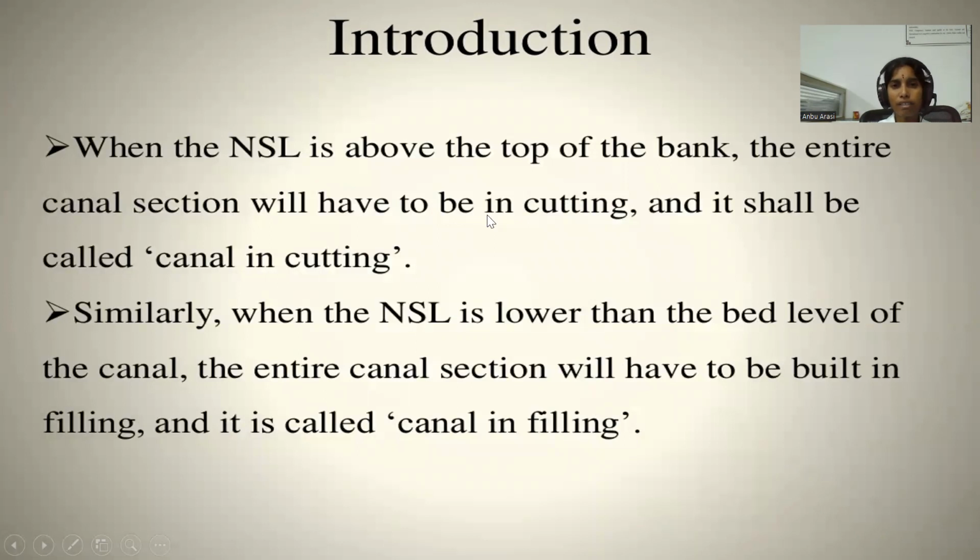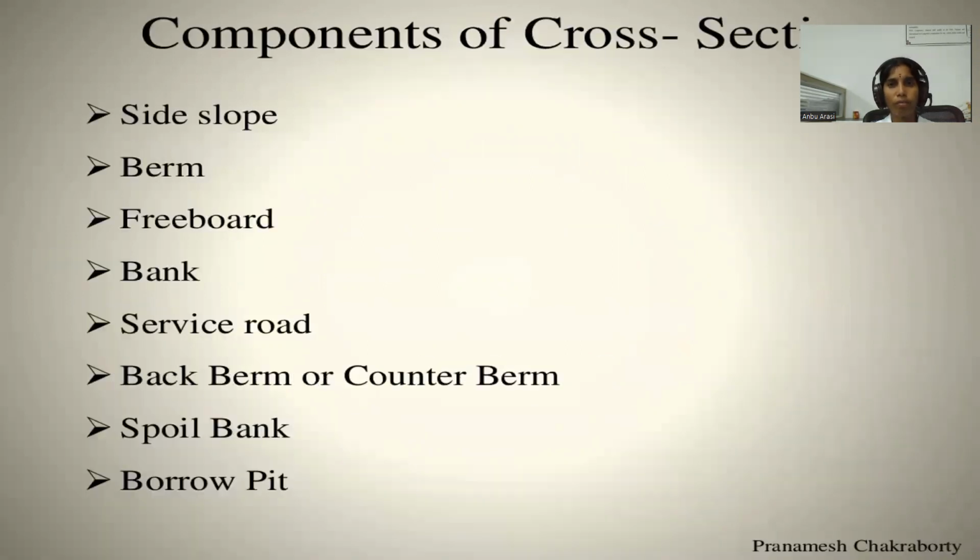When the NSL is above the top of the bank, the entire canal section will have to be in cutting and it shall be called canal in cutting. Similarly, when the NSL is lower than the bed level of the canal, the entire canal section will have to be built in filling and it is called canal in filling.